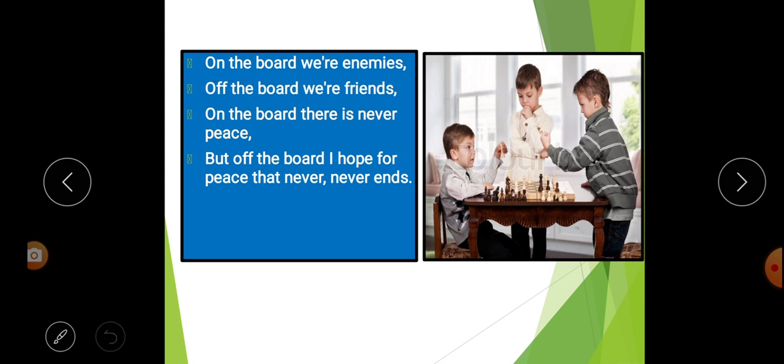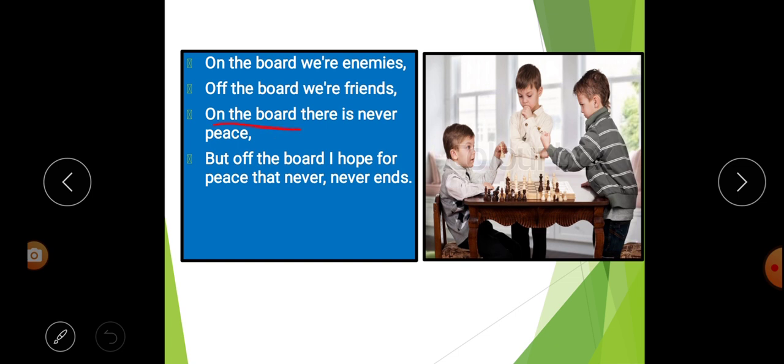But the second line says that off the board we are friends. That means before the beginning of the game or after the game is over, while they are not playing chess, they are friends. Listen carefully. When they play chess, both of them are enemies. But when the game is over or when they don't play, at that time both of them are friends.